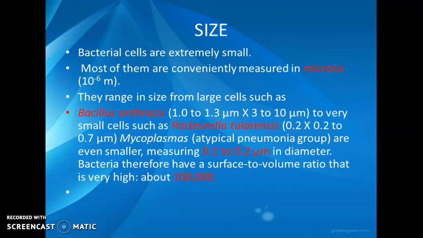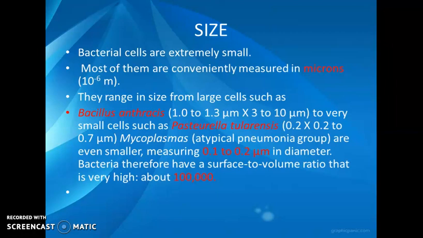It is the micron or micrometer. Bacterial cells are extremely small. Most of them are measured in microns, also known as micrometers or 10⁻⁶ meter.